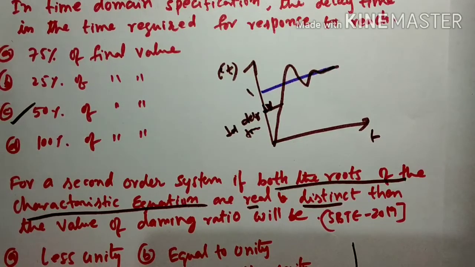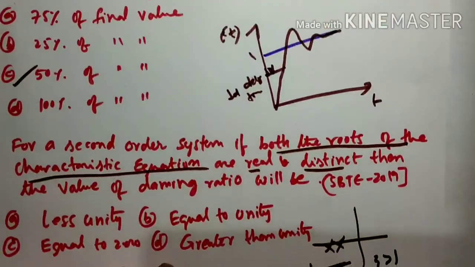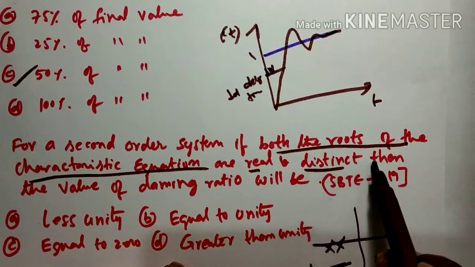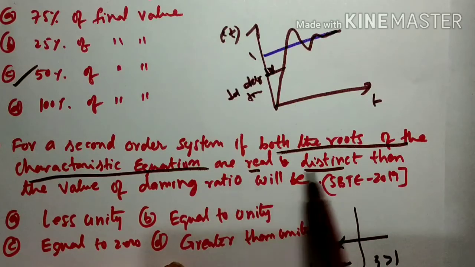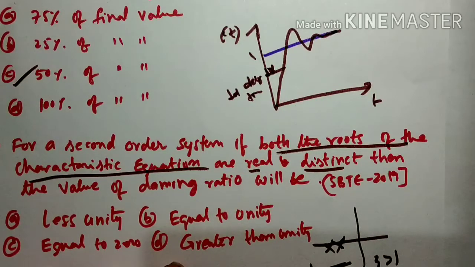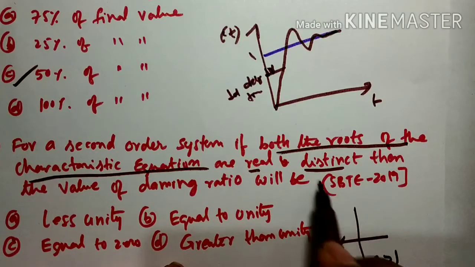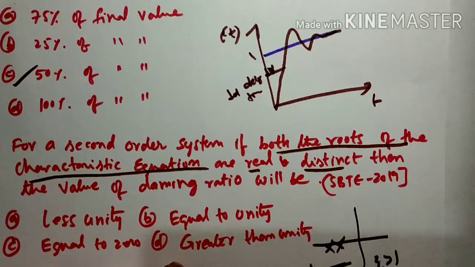We have seen that. So this is our response. When the roots are real and distinct, when zeta is greater than 1, you will get this type of response. So zeta is greater than unity. So the answer is D.